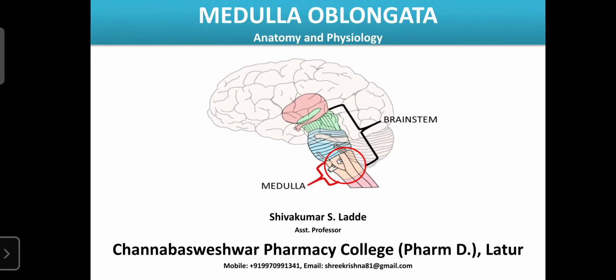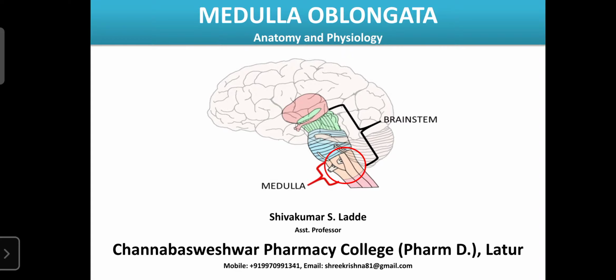So, dear students, today our topic is the medulla oblongata. It is one of the important parts of the brain, or brainstem. It is involved in regulating various functions, because it has various vital centers.